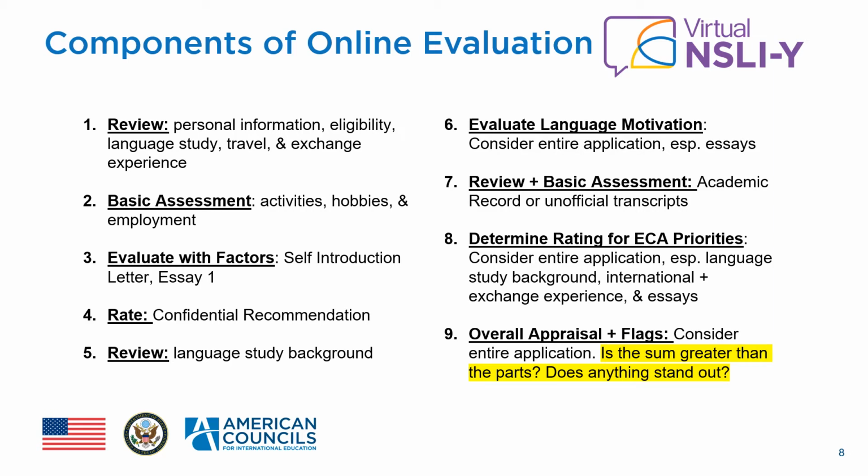Another difference is that students are able to provide unofficial transcripts. These can take the form of screenshots of an online grade portal or scans of physical report cards. They must still provide full records for their high school grades and, in the case of rising ninth graders, a list of the classes they are taking in their first term of high school, along with their middle school grades. Students submit these academic records themselves. If they have not redacted personal information, please disregard this as part of your evaluation.